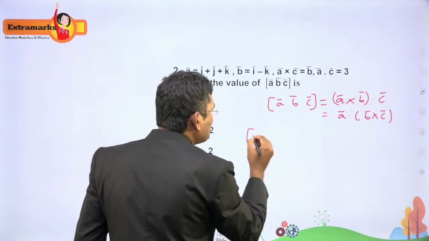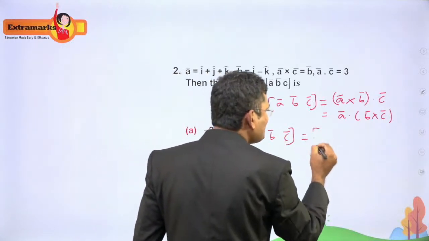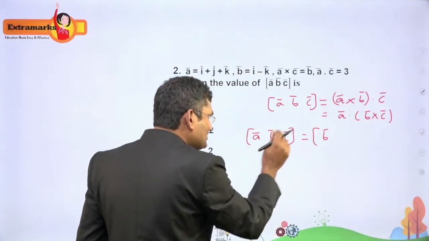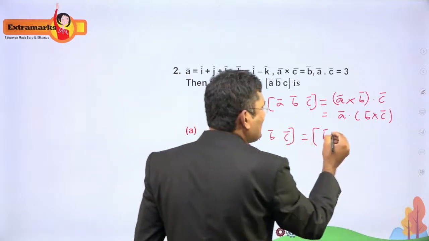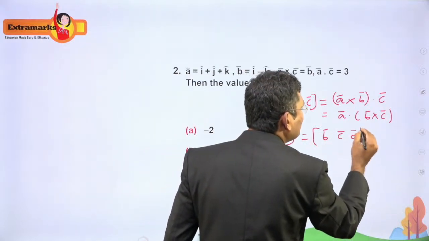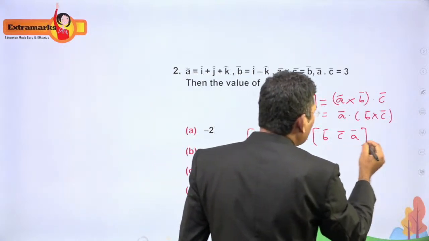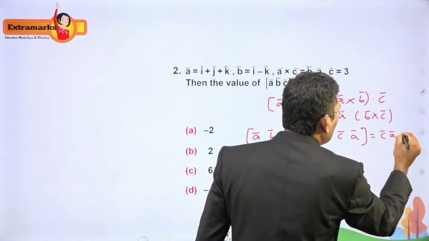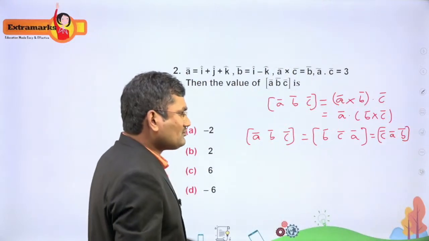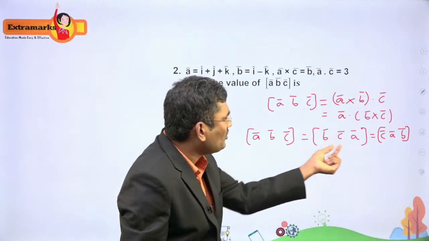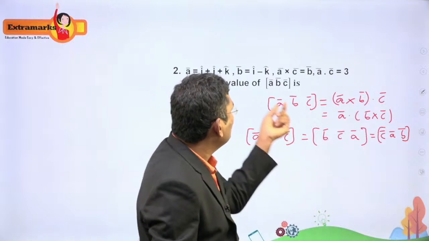See, box ABC can be written in an equivalent expression in cyclic order, shifting the terms by 1 unit. So you can write it as BCA, or you can write it as CAB. Now if you write B dot C cross A or B cross C dot A, we don't have C, right?